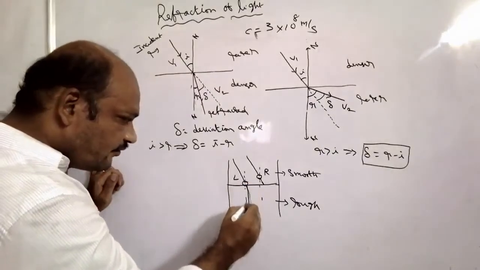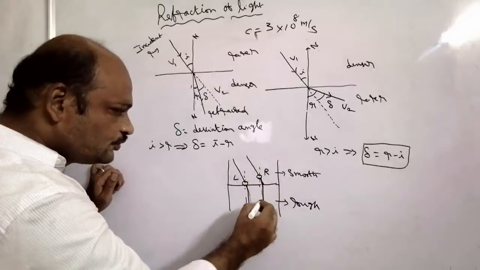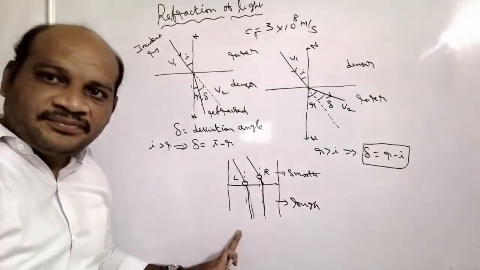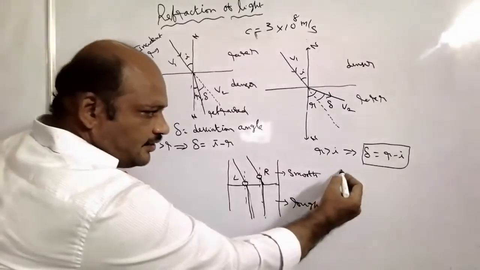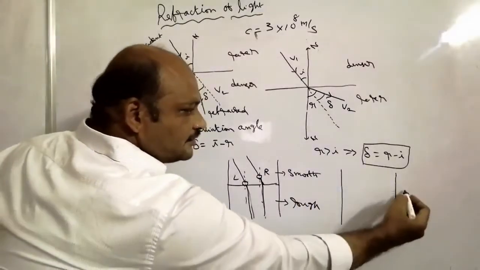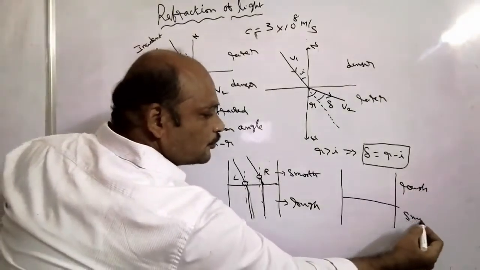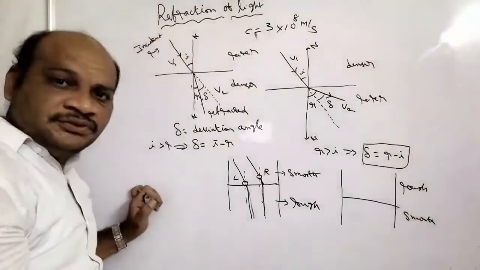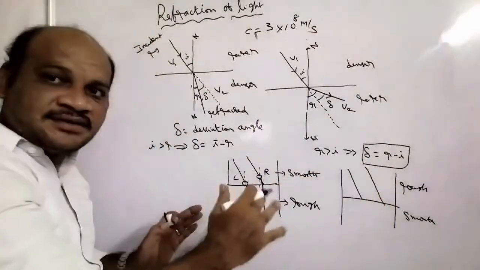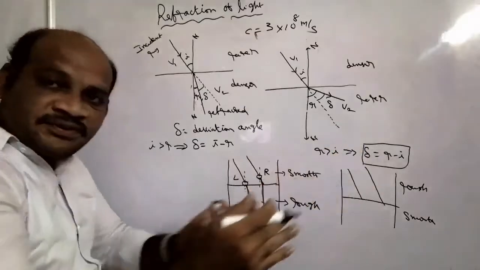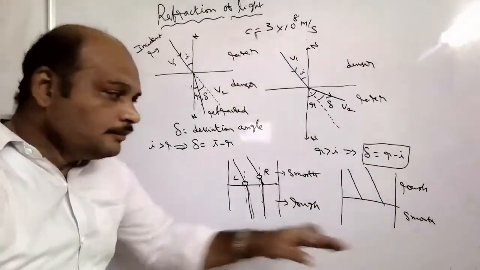The vehicle will bend towards the normal line. Okay? Same way, if the same car is moving from a rough to a smooth road, it makes a certain angle, moving from the rough road to the smooth road.